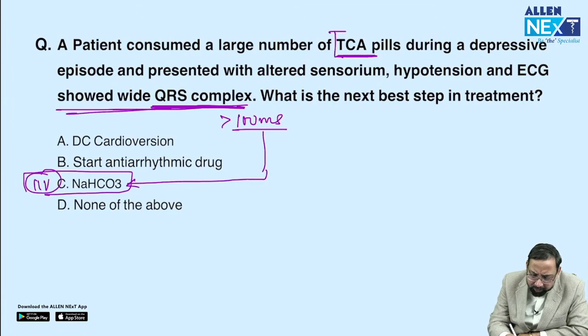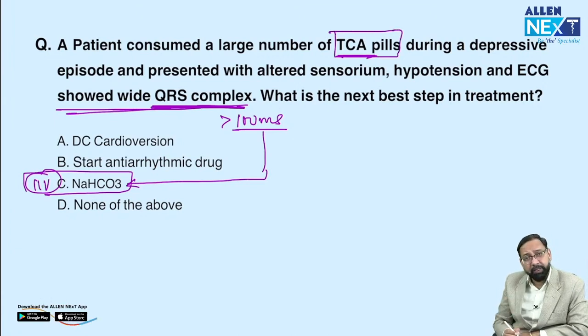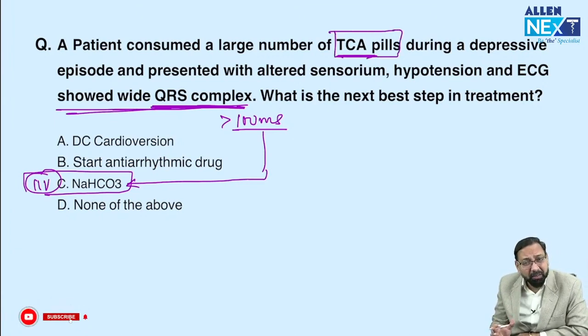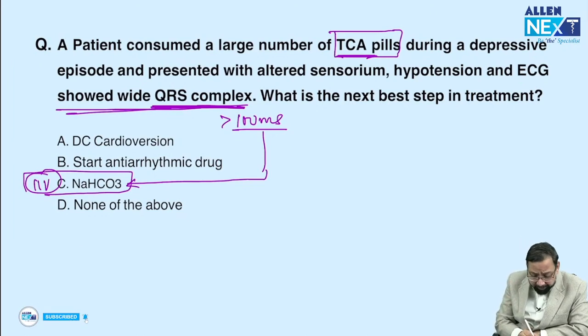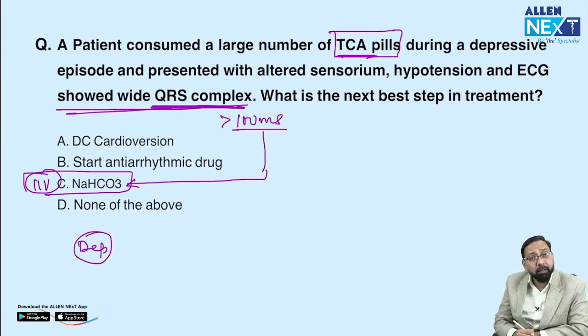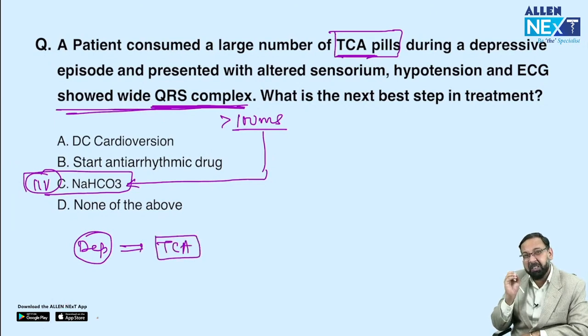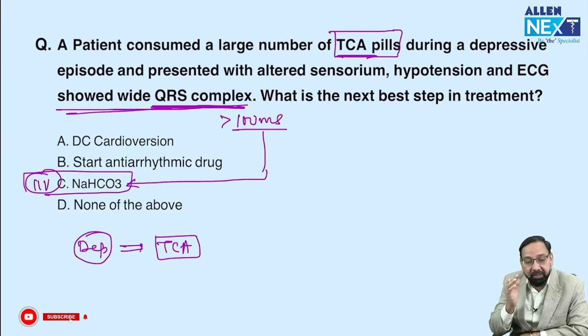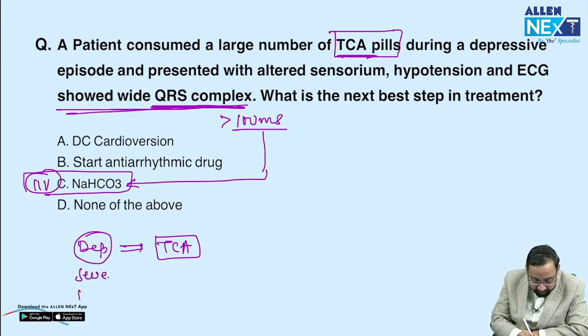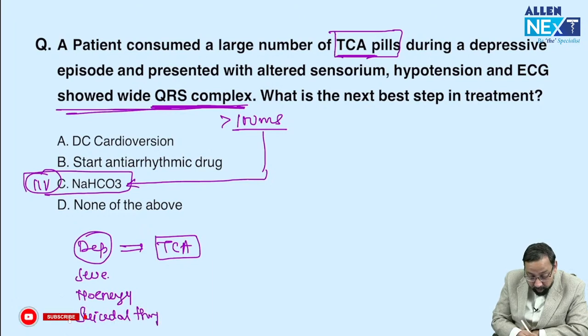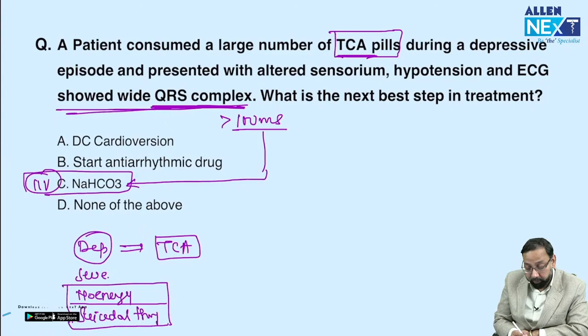So why are we so concerned about the TCA toxicity? TCA is an antidepressant, and suppose a depressive patient is there. We started with TCA. The patient is having very severe depression, no energy, suicidal thought. Now this patient is having no energy, wants to commit suicide.